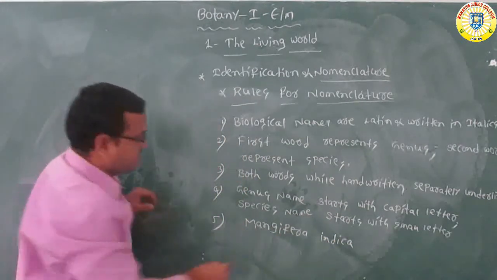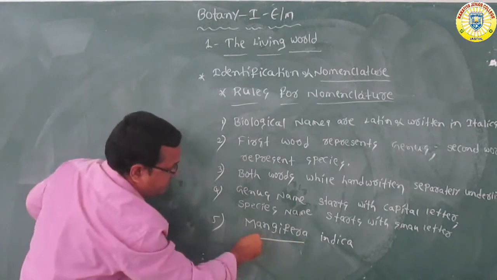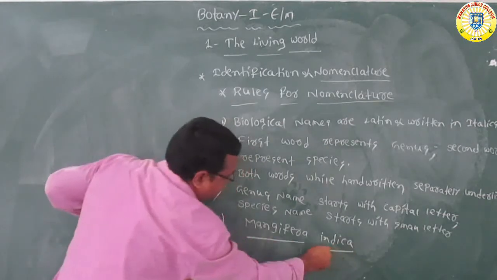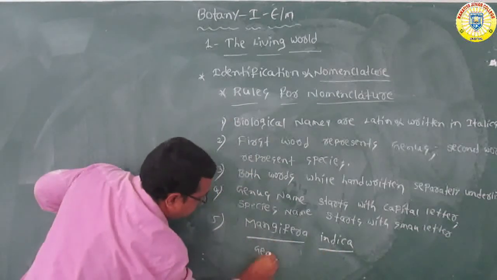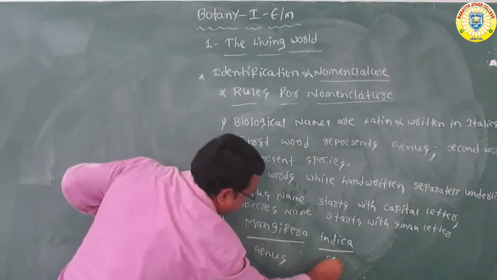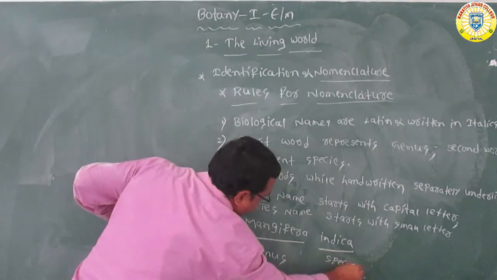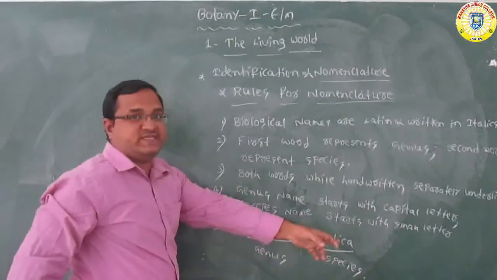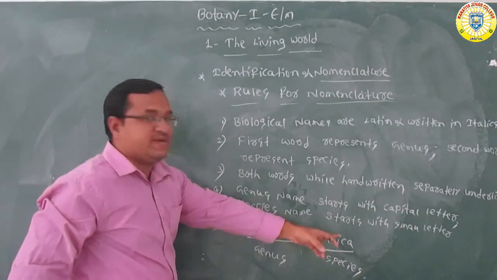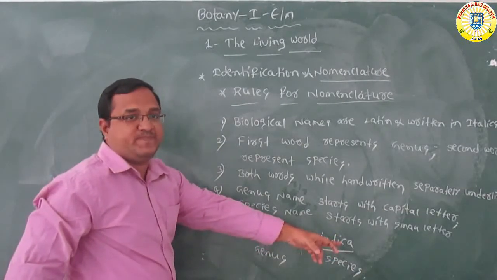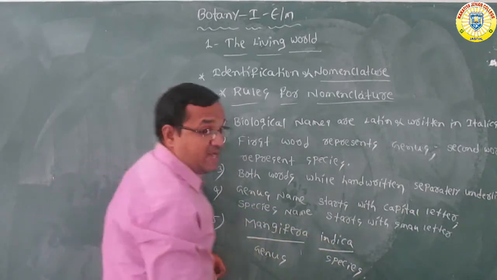See here, this is the genus name and this is the species name. After the species name, you should write the scientist name, or author name, in abbreviated form.